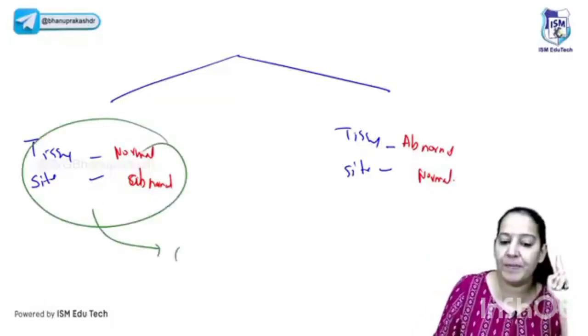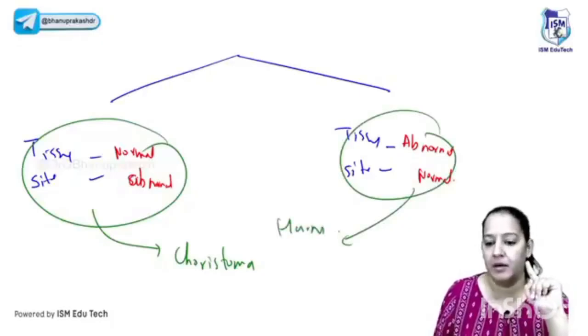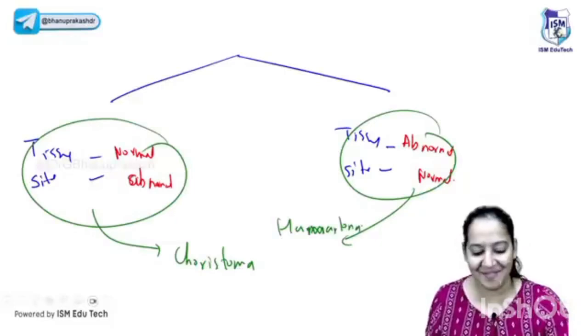When the tissue is normal and the site is ectopic, it is known as choriostoma. And when the tissue is abnormal but the site is normal, it's known as hamartoma. Hamartoma. How will you learn it? You have to learn it; there is no mnemonic for that.